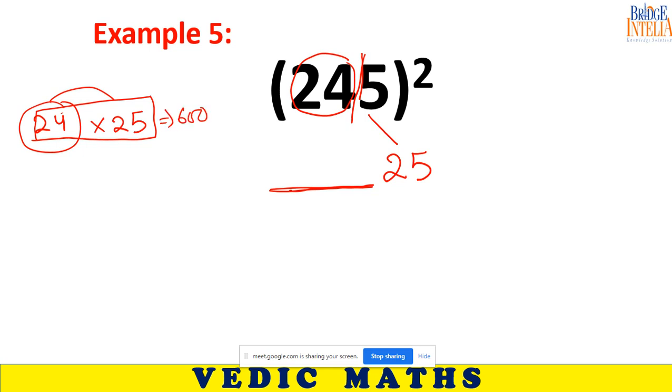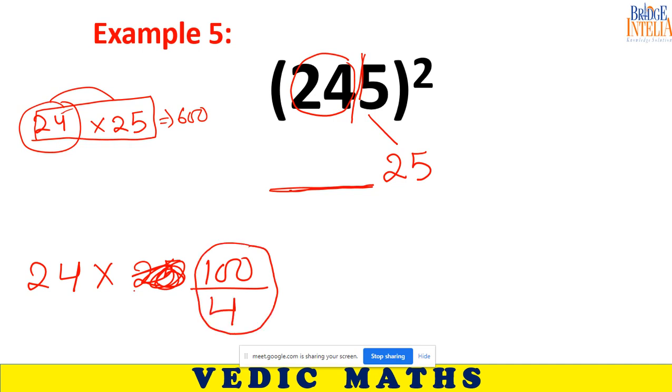I will teach you how you can do that. I will just give you some hint. You are multiplying by 25. Instead of multiplying by 25, 25 has the same meaning as 100 by 4. Is this equal to 25 or not?